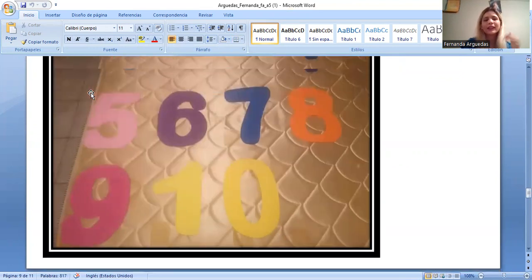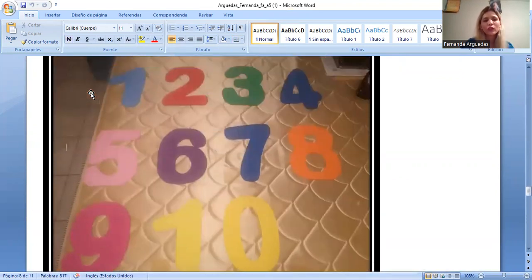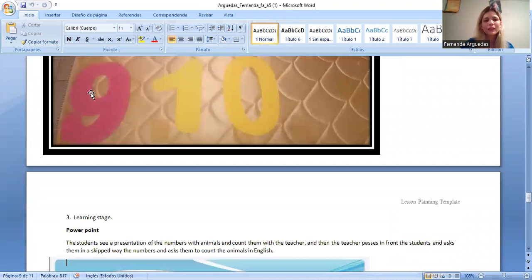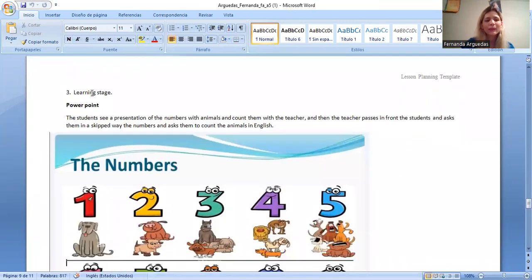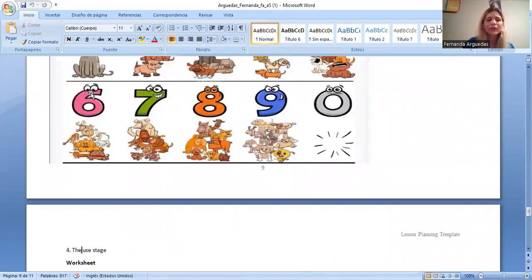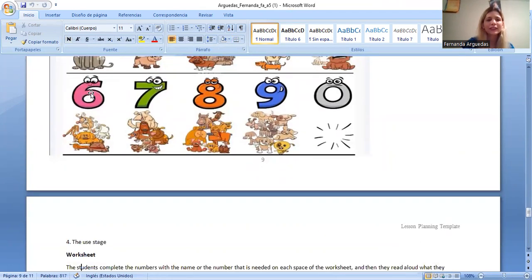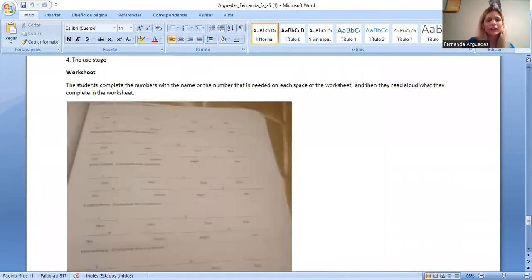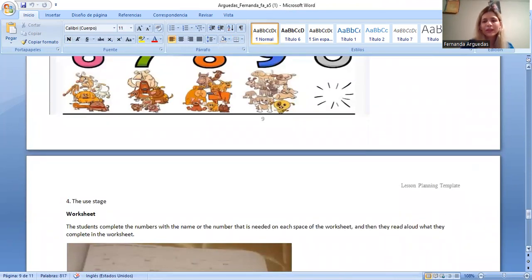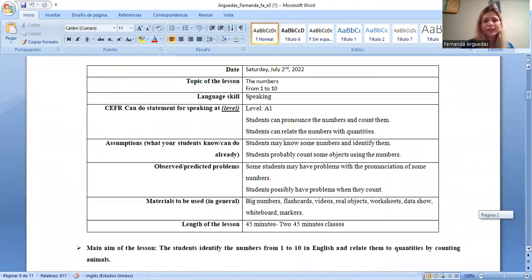with the purpose that the students can identify the shapes of the numbers and relate them with the pronunciation, a PowerPoint presentation with animals in order that they could count the animals, and a worksheet. Now, I am going to continue with the lesson plan.